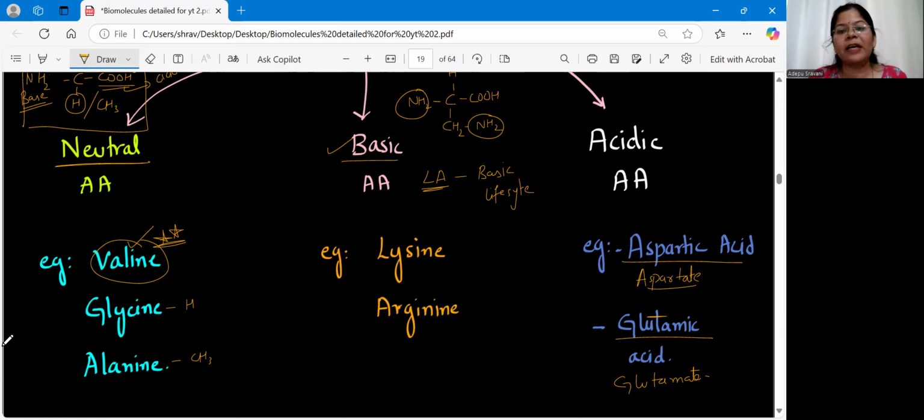And then come the acidic amino acids, aspartate and glutamate. If they give you aspartic acid, glutamic acid, very good, you can easily identify. But if they do not, and they give aspartate and glutamate, then please try to remember those terms. So this is one of the classifications of amino acids based on the type of R group. That means whether it has the carboxylic group or the basic amino group.